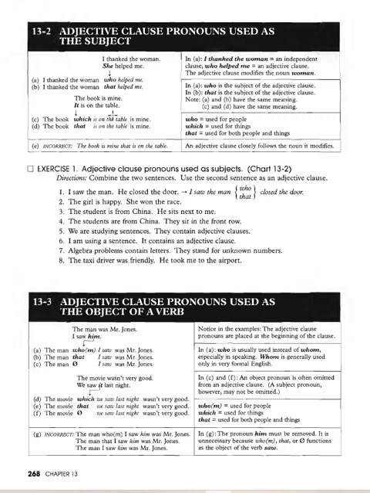The book is mine. It is on the table. The book which is on the table is mine. And so which is on the table is an adjective clause that modifies the noun book.